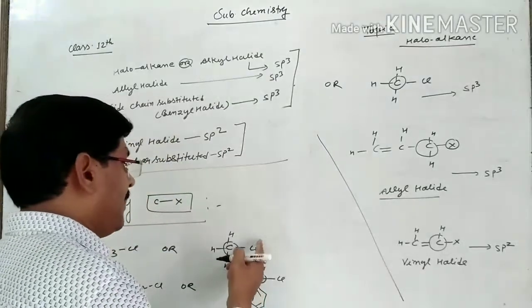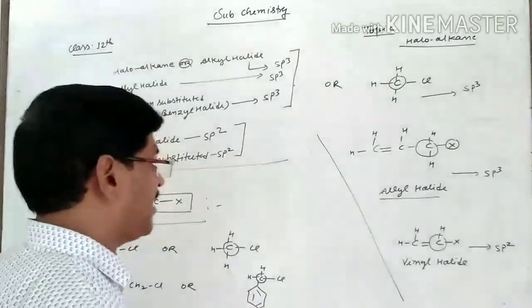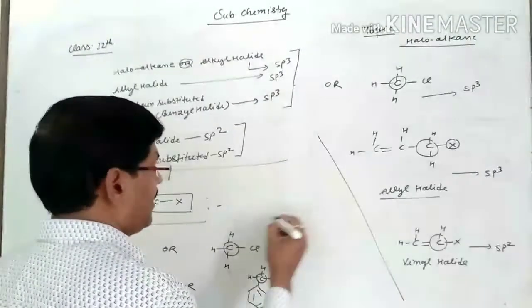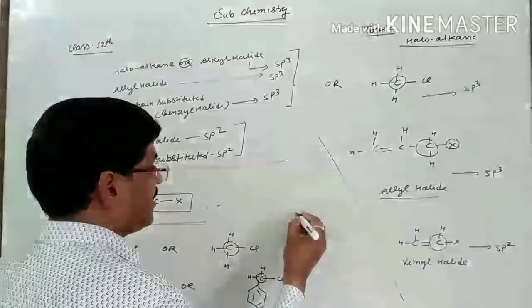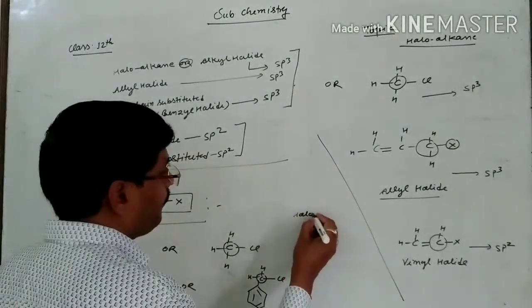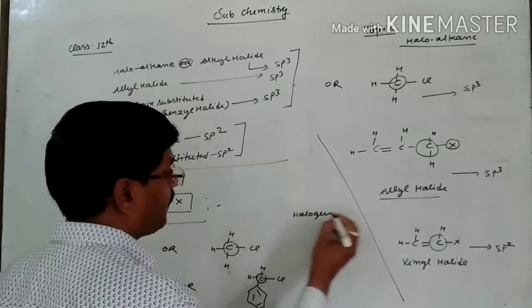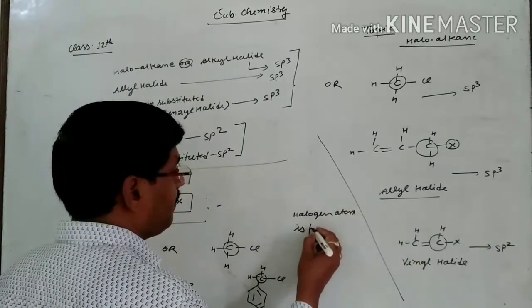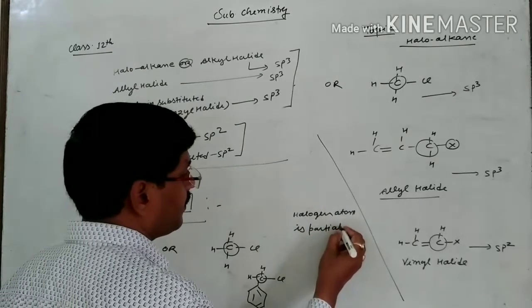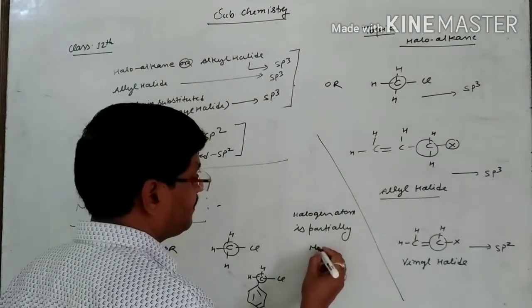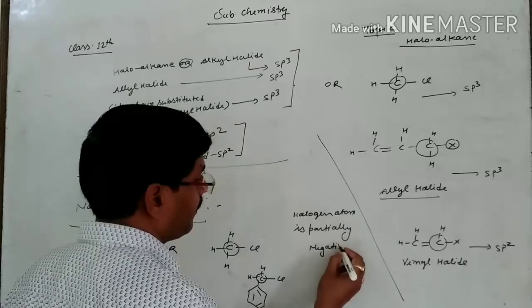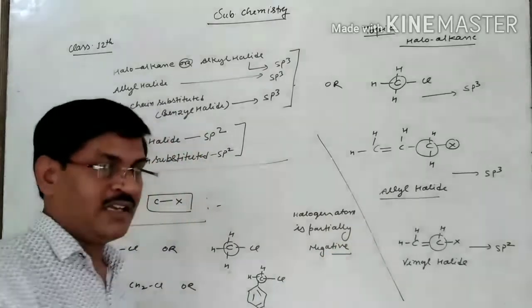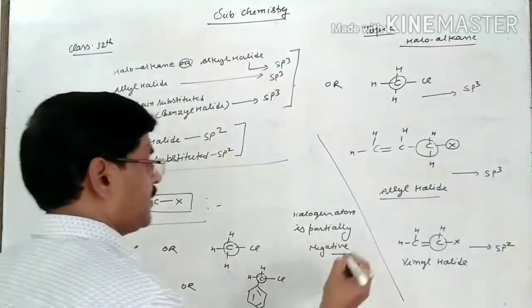It means the halogen has partial negative charge. Forward you have to remember, in this having sp3 hybridization, the halogen atom is partially negative in nature.